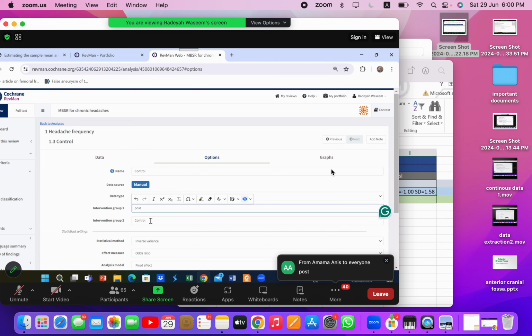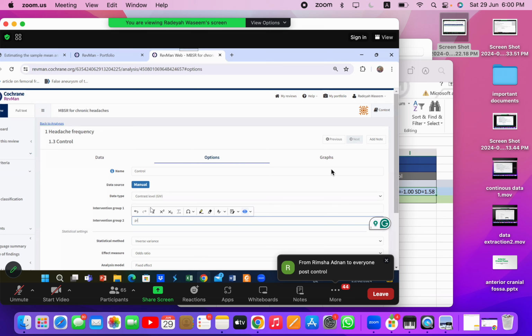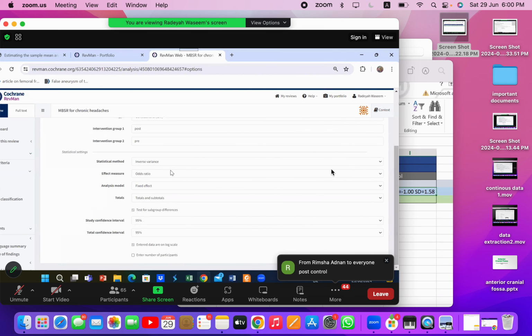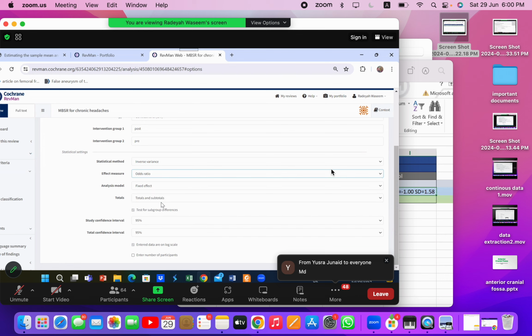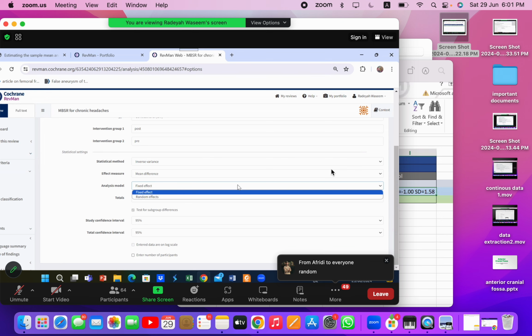What should I label group 2 as? Better is post-control. Now, effect measure, what effect measure do I need? Mean difference. Analysis model will be random effects. Excellent, guys, excellent.